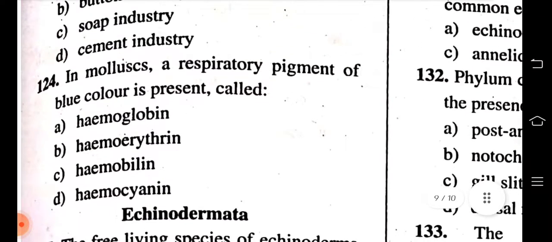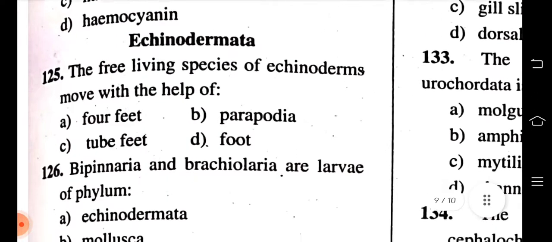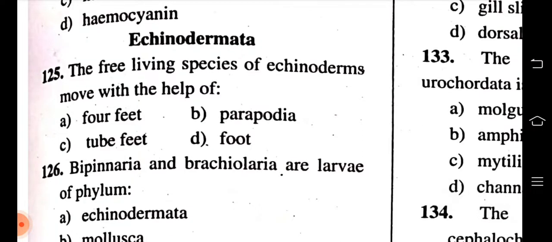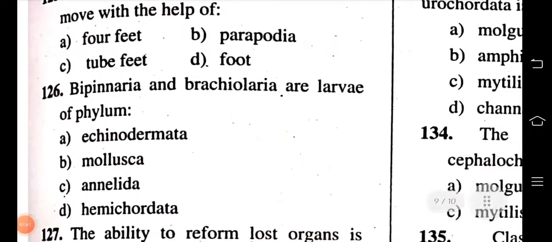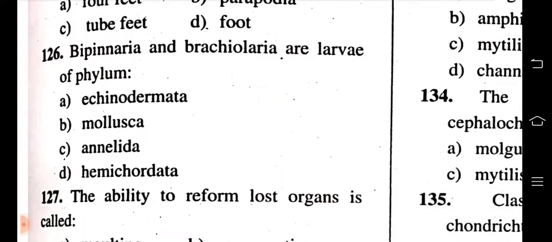In mollusk, a respiratory pigment of blue color is present called hemoglobin, hemoerythrin, hemobilin, hemocyanin. It's basically hemocyanin. The free living species of echinoderms move with the help of forefoot, parapodia, foot, tube feet. C is correct. Bipinnaria and Brachiolaria are larvae of phylum Echinodermata, Mollusca, Annelida, Hemichordata. These are the larvae of Echinodermata.